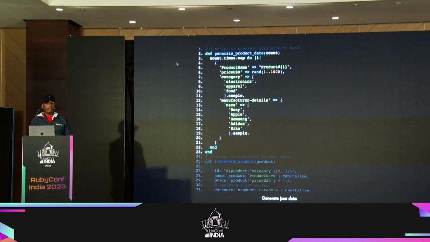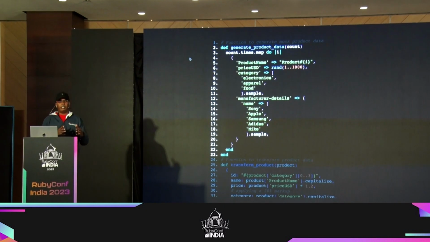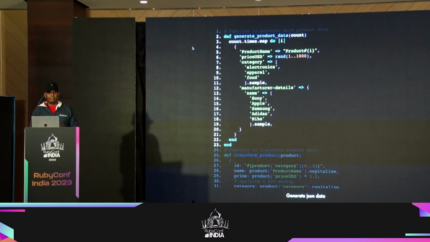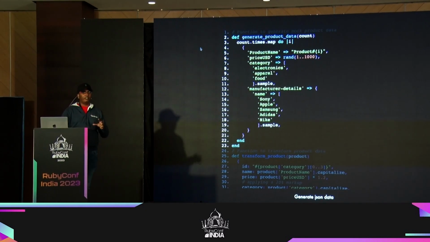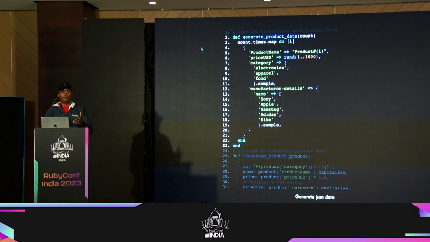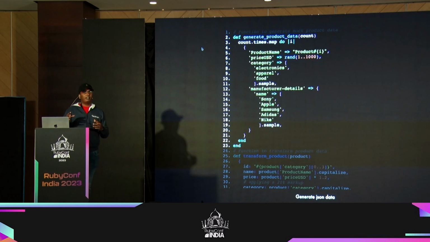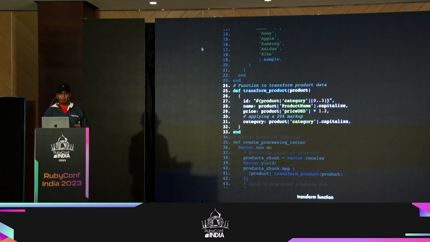Okay, for this exercise, I thought I'll show something very simple, so it's easier. And maybe it's a CPU intensive task that will work with Ractor. So I have a method that generates some dummy product, right? A JSON-based product that you can imagine. This might work in a real-life scenario also. Maybe you can imagine that this JSON data is being fetched from another API or something like that, okay? Or it's being streamed to you from a particular URL, okay?